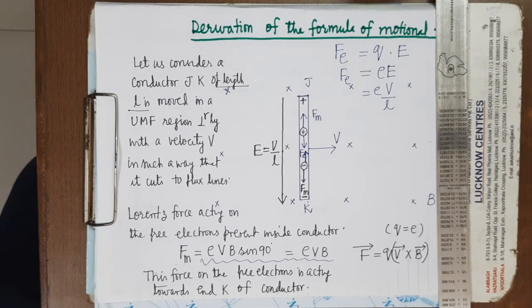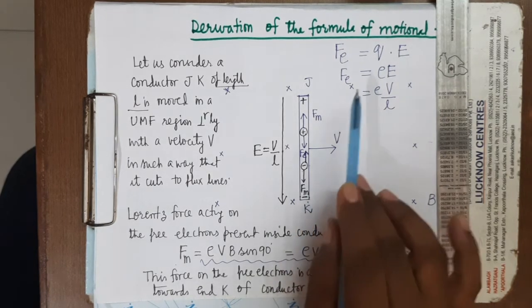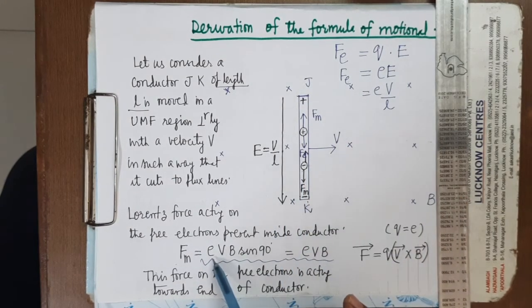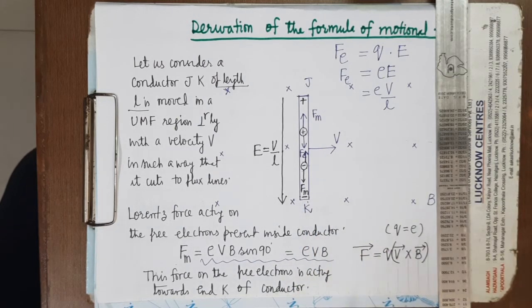And why will it stop? Because they were moving very slowly. Their velocity was very small, nearly 0.1 times 10 to the power minus 4 millimeter per second. It's clear. Since they were moving so slowly, as soon as these two forces become equal, free electrons will come to rest. Further accumulation will stop. It's clear.